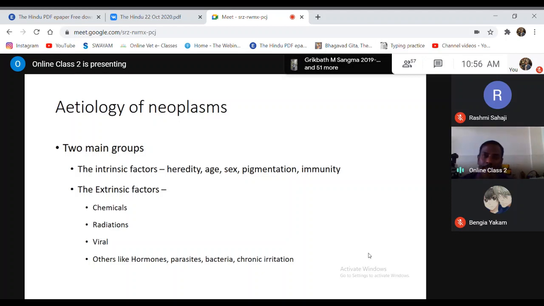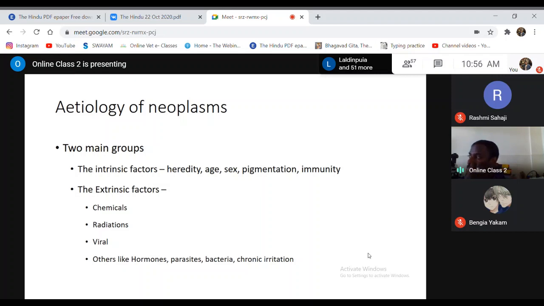These intrinsic factors, especially in case of neoplasms, are usually referred to as epigenetic factors. Sorry, not environmental, epigenetic factors. Intrinsic factors are those which are present inside the animal itself. Then extrinsic factors are the actual causes.